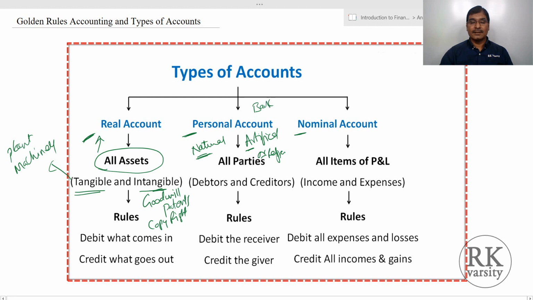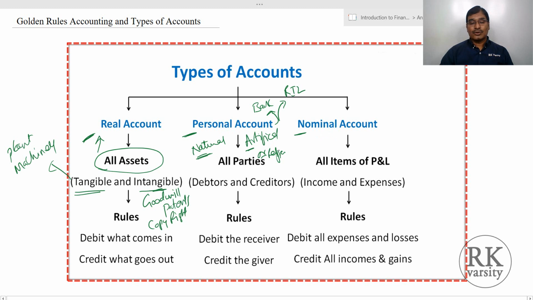A bank is a registered artificial person, and so is a manufacturing company like Reliance Industries Limited. Our accounting concept says that when a business is registered, it has its own entity, similar to any natural person. So we have two personal accounts, natural and artificial.